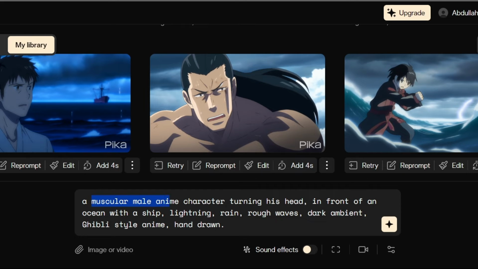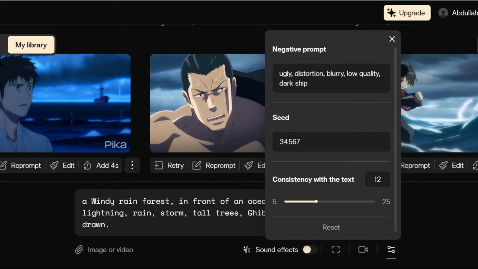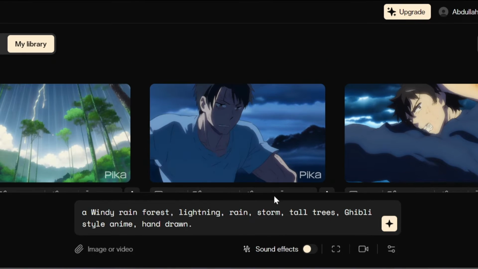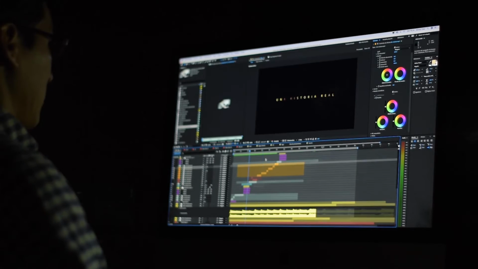Now I'll just change the subject of the prompt here from a muscular male anime to something like a windy rainforest. Now you can just add more features like storm, tall trees, and so on. And don't forget to play around with the settings just to get the most accurate results just like these ones. Once you're happy with the results, just download them and get ready for the next step, putting the video together.